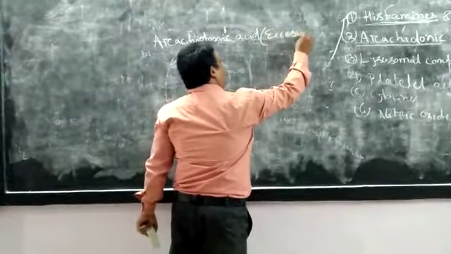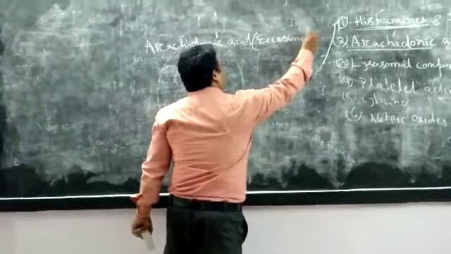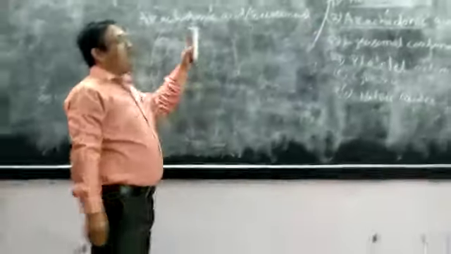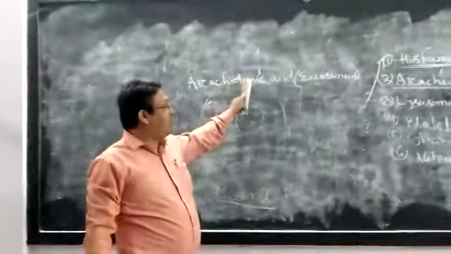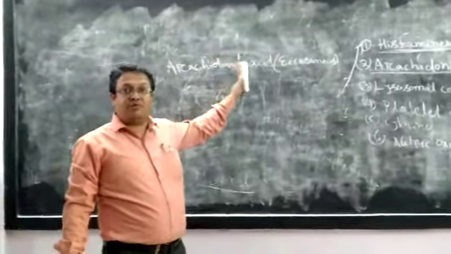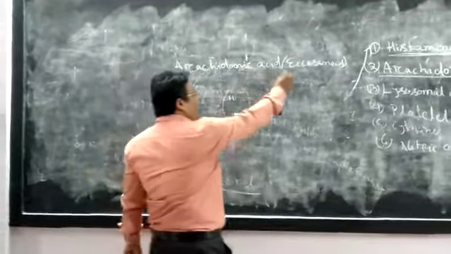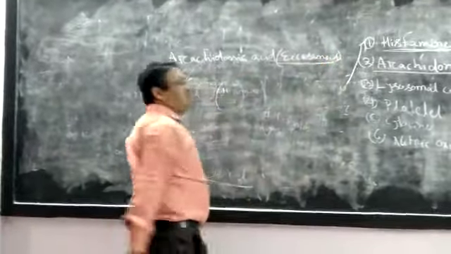Why do we call it eicosanoids? Because these arachidonic acids have 20 carbon compounds. One compound contains 20 carbon atoms. That is why arachidonic acid is also called eicosanoids.